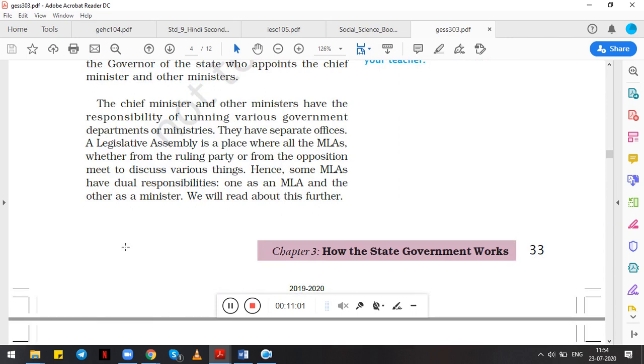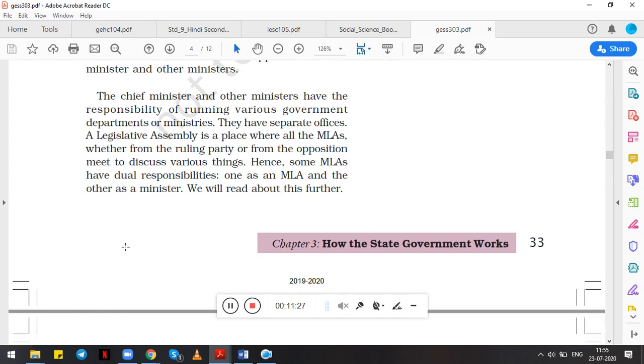The chief minister and other ministers have the responsibility of running various government departments or ministries. They have separate offices. A legislative assembly is a place where all the MLAs, whether from the ruling party or from the opposition, meet to discuss various things. Hence, some MLAs have dual responsibilities. One is an MLA and the other is a minister.